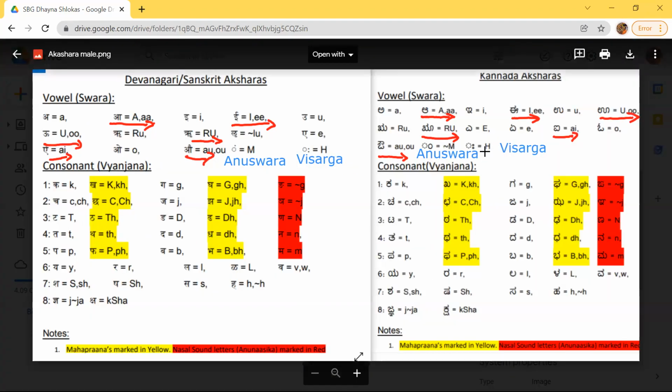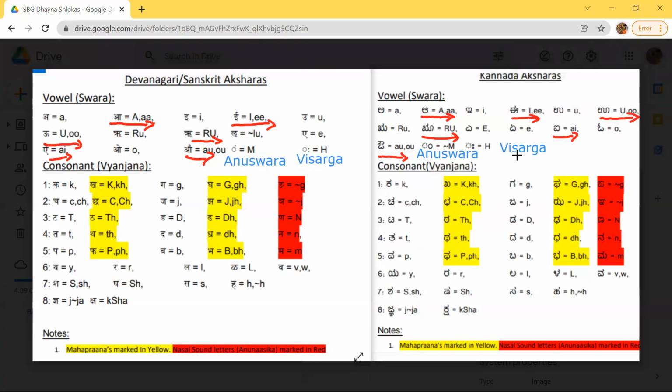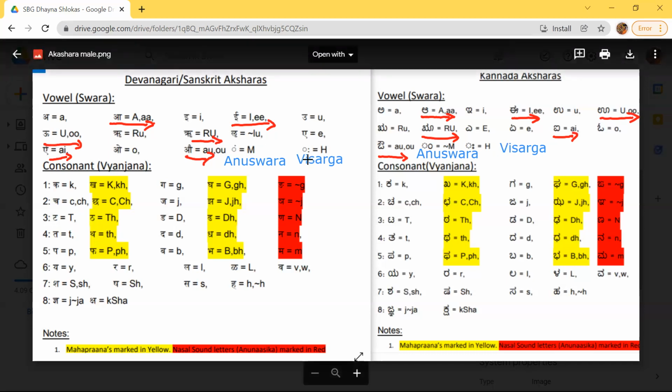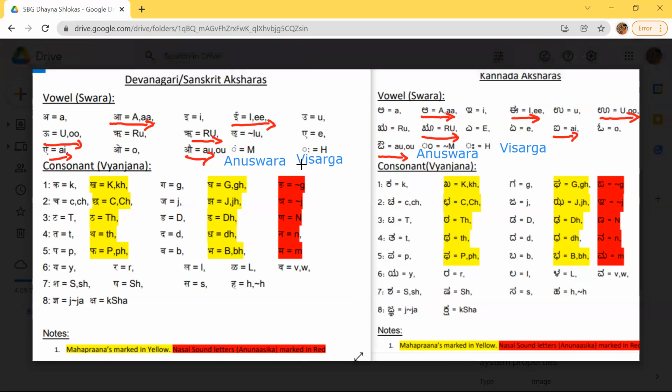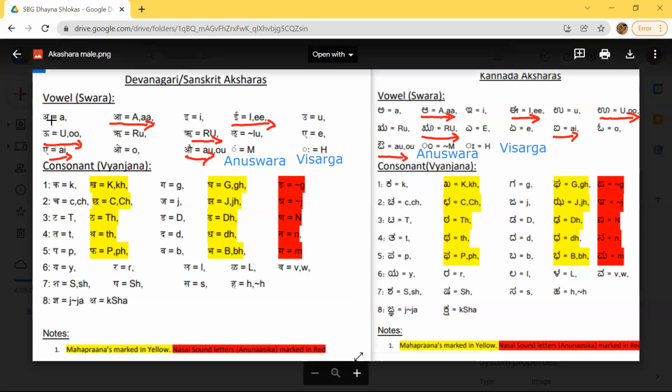And the two dots are called Visarga. We have to remember Anuswara and Visarga because when we do the shlokas, we'll be telling a lot of Anuswaras and Visargas. The first one, A, is called Hrisvakshara. Hrisvakshara means short letters. It takes only one matra, which means, as in English, one syllable, like one clap.